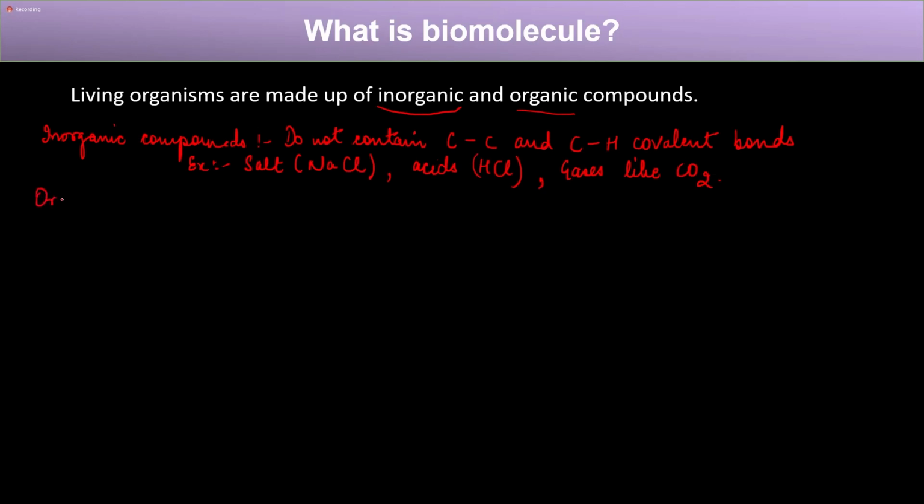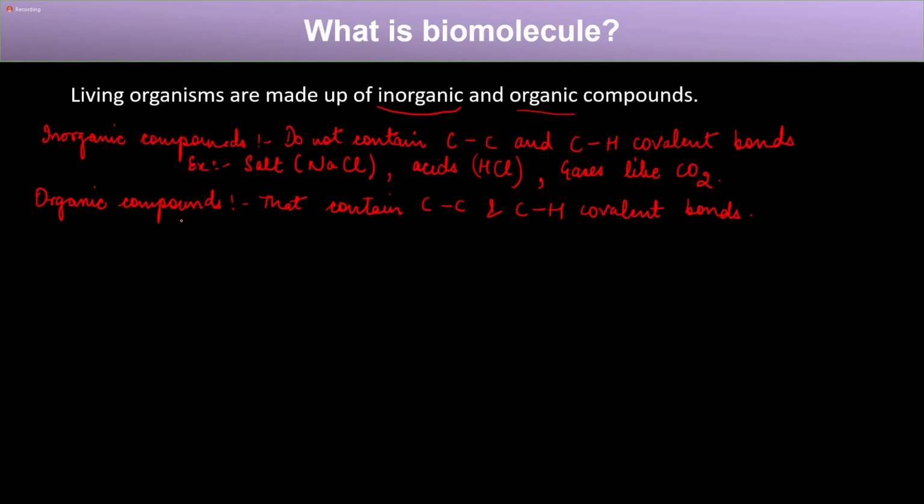Now, the second type of compound is organic compounds. And these are the most abundant compounds present on the earth. Okay. So what are organic compounds? Those that contain CC and CH covalent bonds, right? So organic compounds are the ones that contain CC and CH covalent bonds.